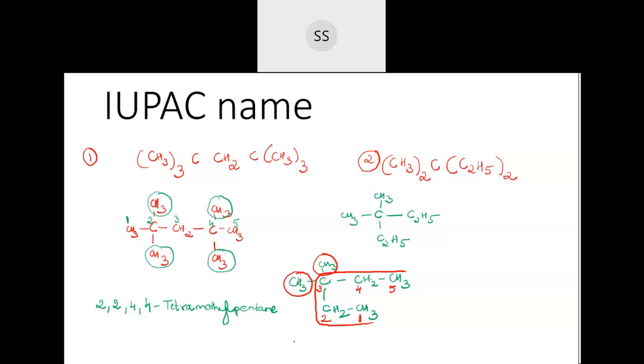So what will be the name? 3, 3. Yes. Then 2 CH3 is getting repeated, so di. Then methyl, because the branch name is methyl, so dimethyl. Then you count the number of carbon atoms. Again 5, so pentane. Yes. Very good. Few have got the answer. This should be the name of the compound.